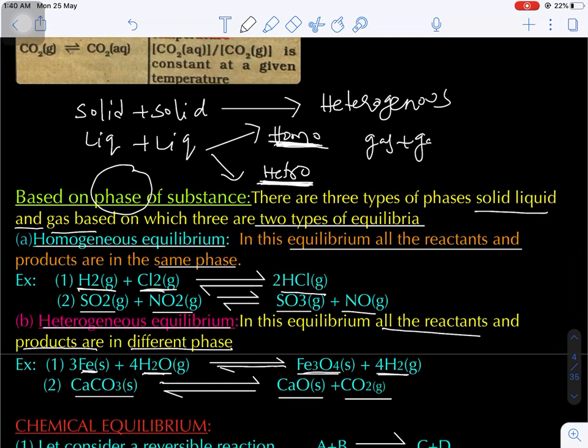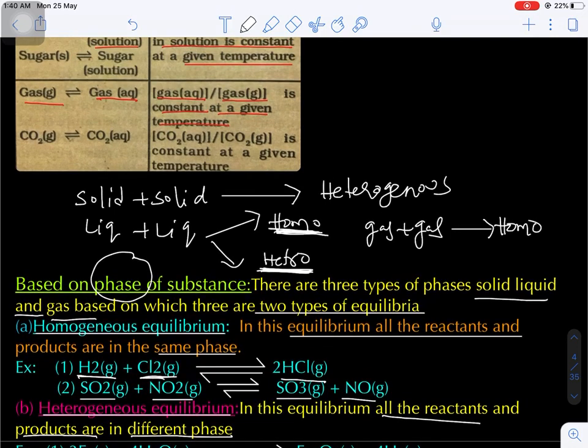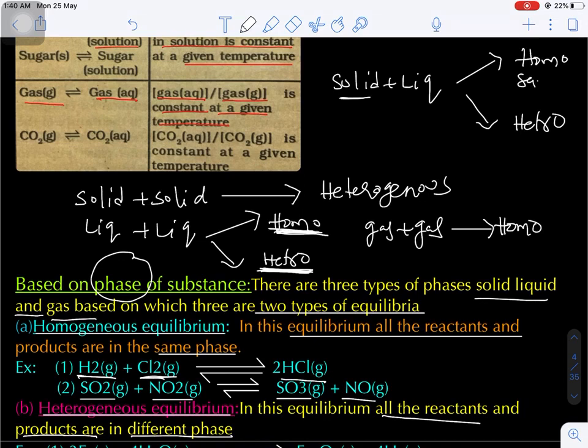Now gas 1, gas 2. Gases will always form a homogeneous mixture. Are you getting my point? And one more important thing: if you have a solid and a liquid, it is important whether the solid is soluble in the liquid or not. If the solid is completely soluble in the liquid, it forms a homogeneous mixture. If it is insoluble, it will form a heterogeneous mixture. Are you getting my point? Homogeneous mixture means same phase. Heterogeneous means different phases. Are you getting my point?